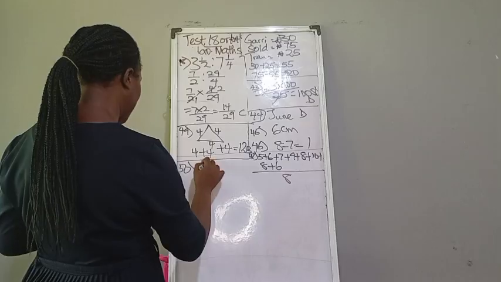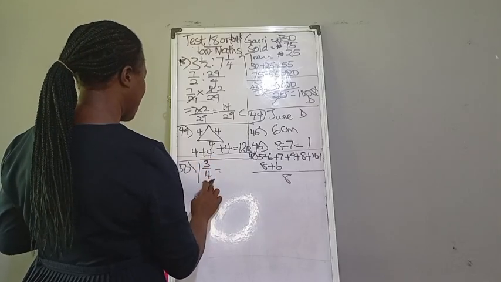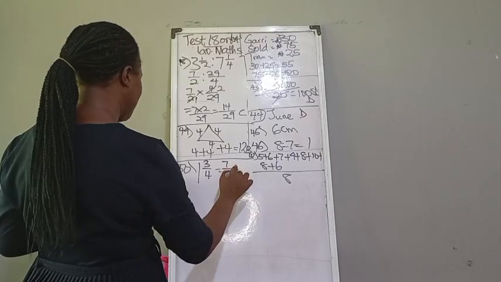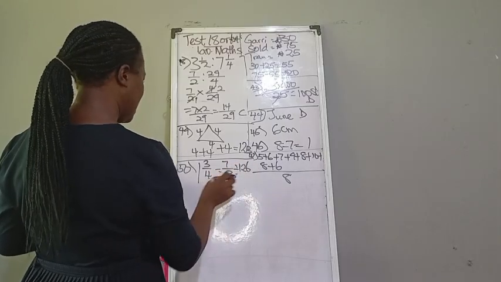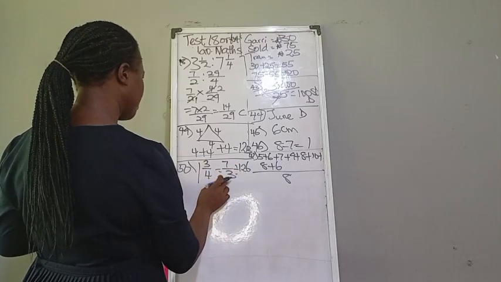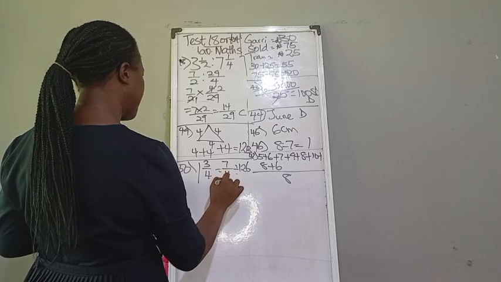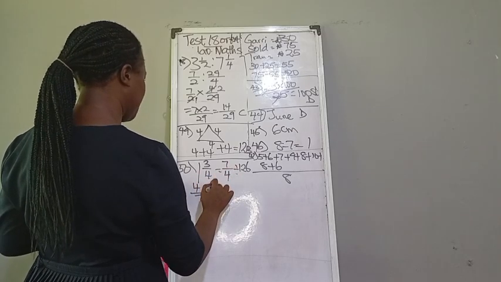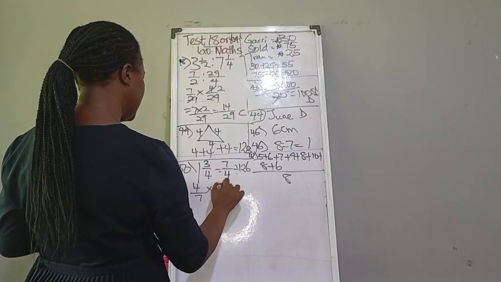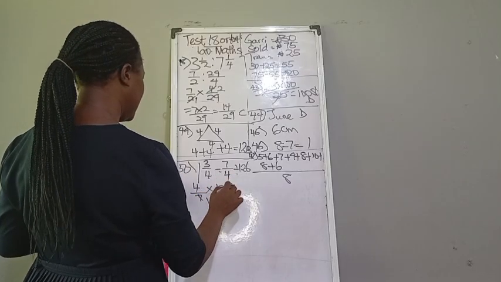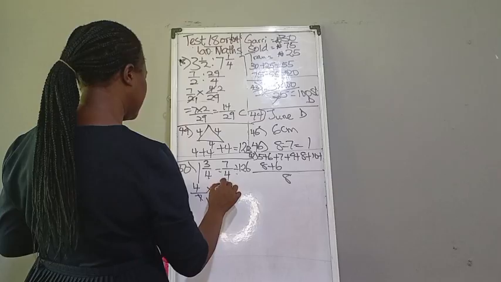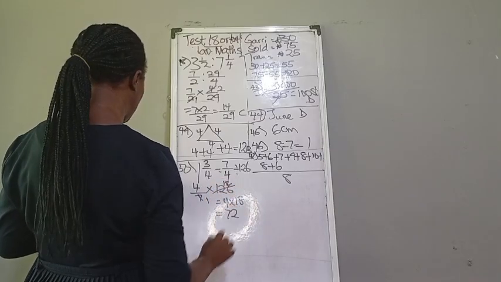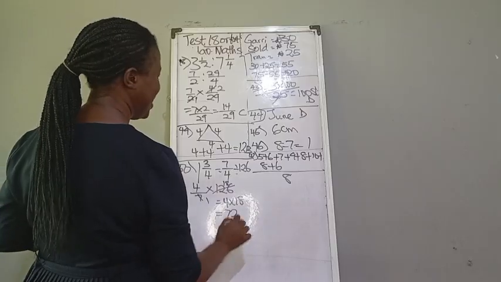So we have one whole number, 3/4. 1 times 4, 4, plus 3, that is 7/4. We divide 126 by it. And that would be 4 divided by 7, because we are changing this to multiplication, 126. 7 into 126 is 18. So we have 4 times 18, which is equal to 72. Do we have it? We have it as option E.